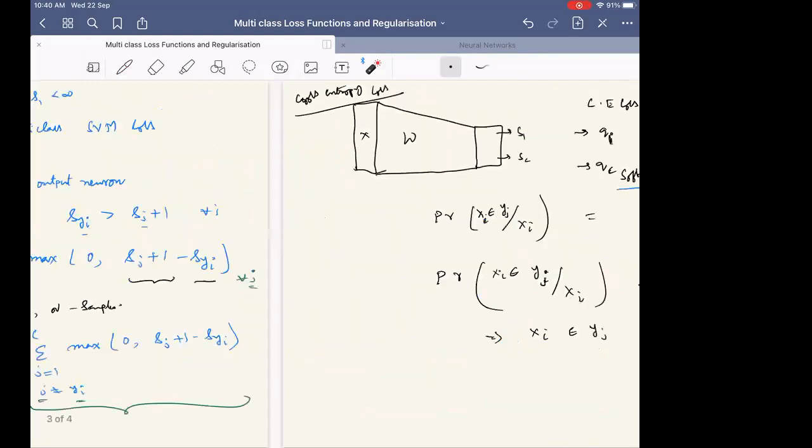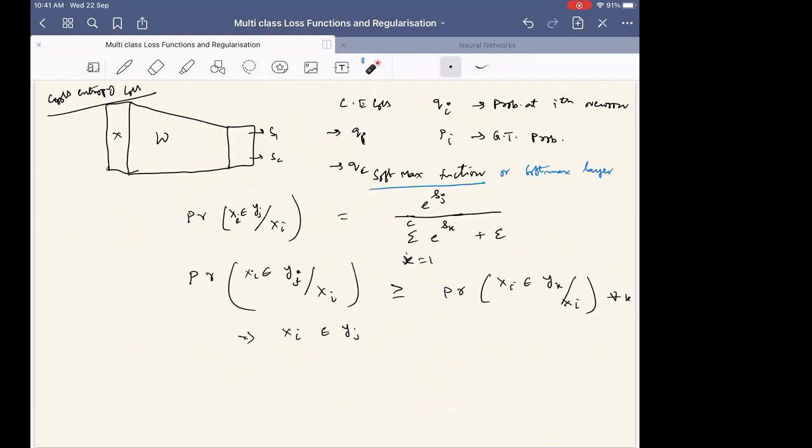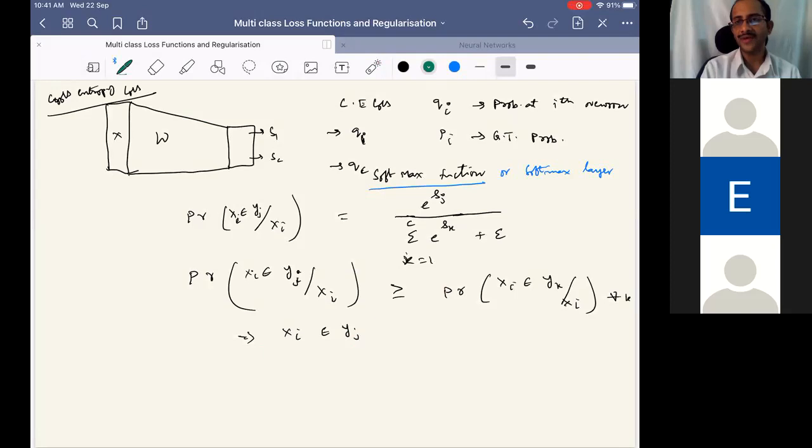Right. So now, please ask. Yes, sir. Could you mention why you have taken e power S_j? What are the other ways in which we can convert these scores into probabilities? See, what essentially we want to do is convert the scores to probabilities. You can consider any different ways of converting scores to probabilities. So give me one possible mathematical procedure to convert into probabilities.